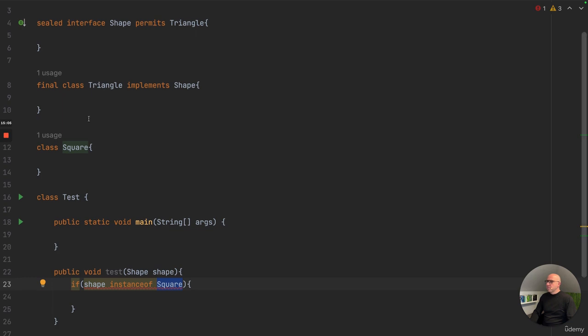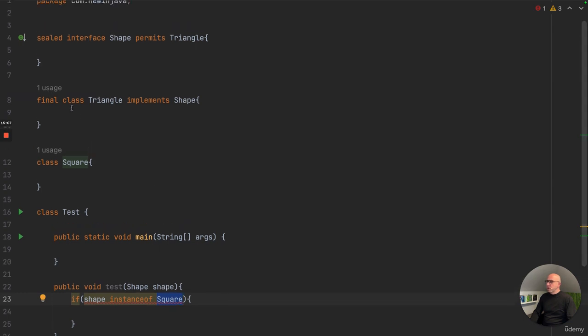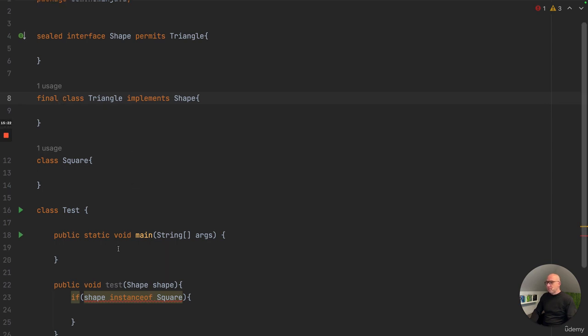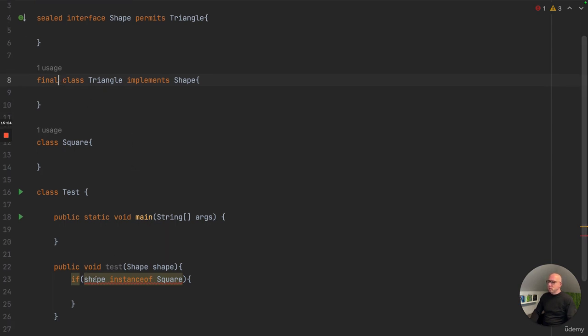Of course, when we go from a final class, in this case, to a non-sealed one, then it doesn't know anymore, so the compiler check is removed. But as long as you stay within a final or specific class hierarchy, it will actually show you how it works. Okay, so let's finish this and call it final. We call this a triangle.